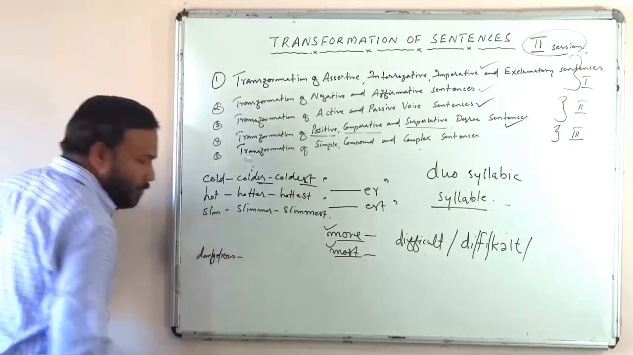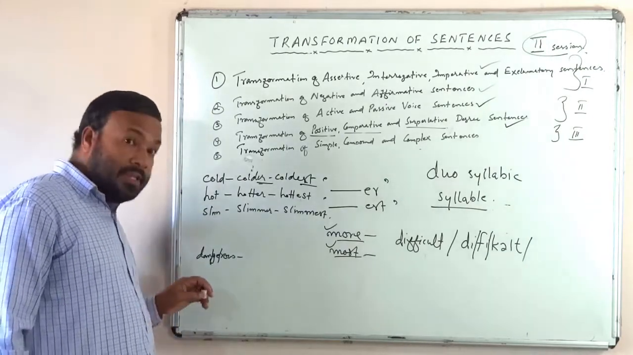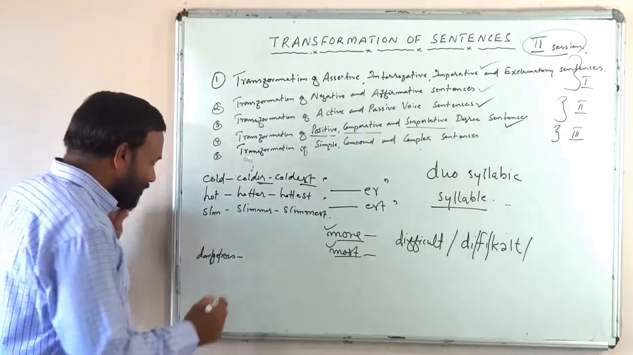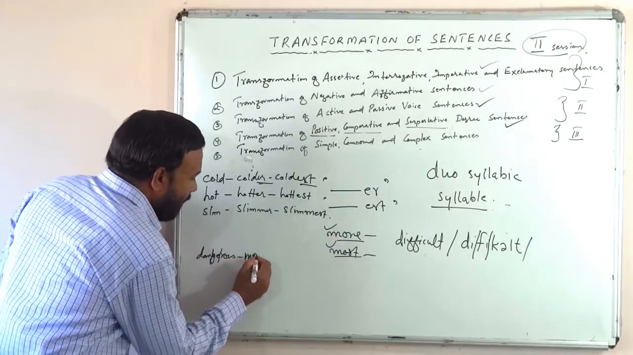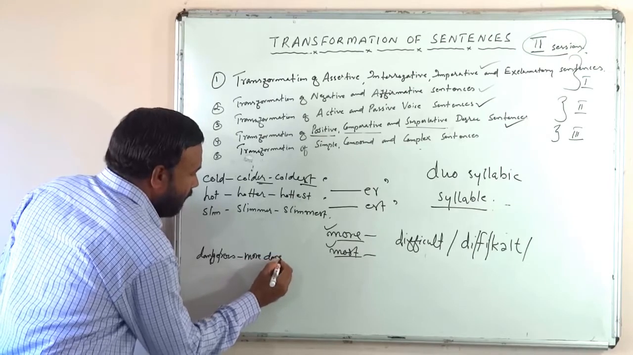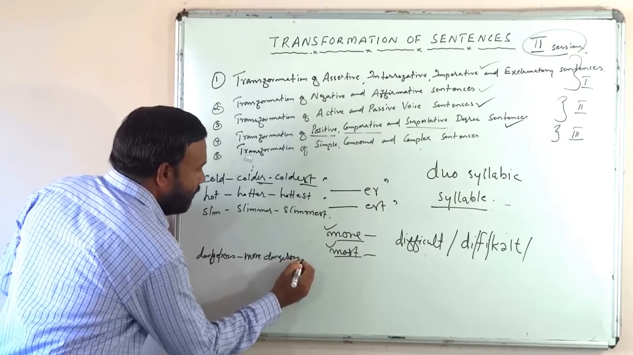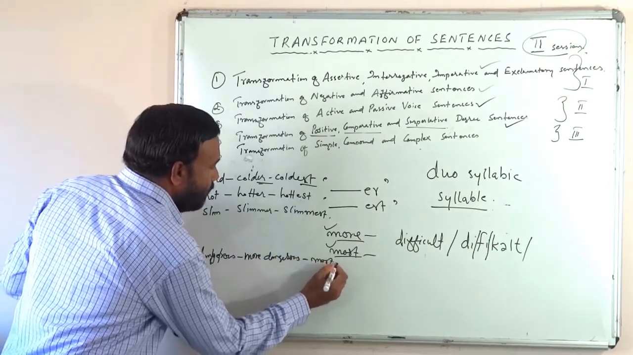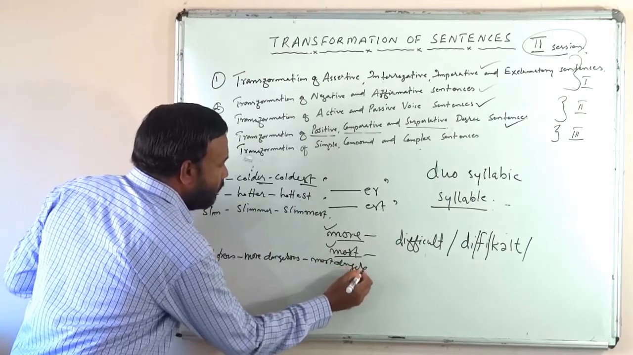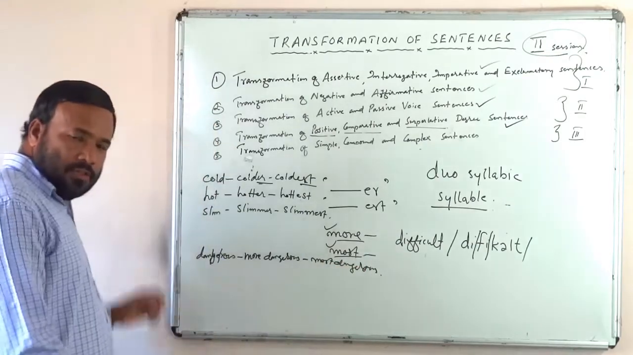So, can you say dangerous, dangerouser, dangerousest? No. We say more dangerous and most dangerous, isn't it? More dangerous and most dangerous.